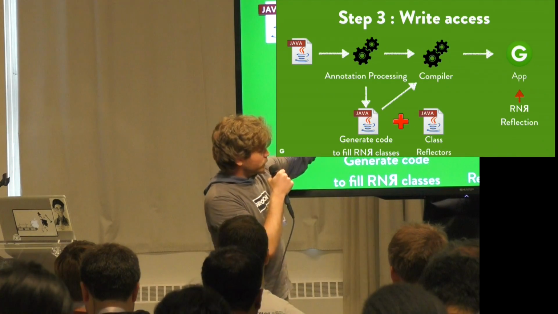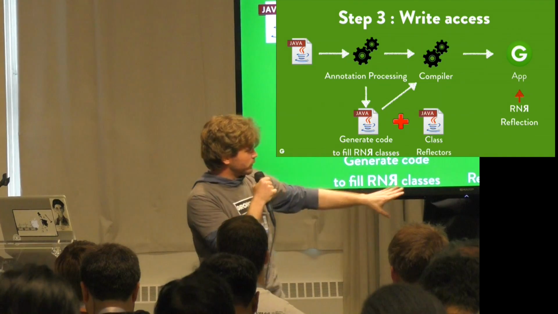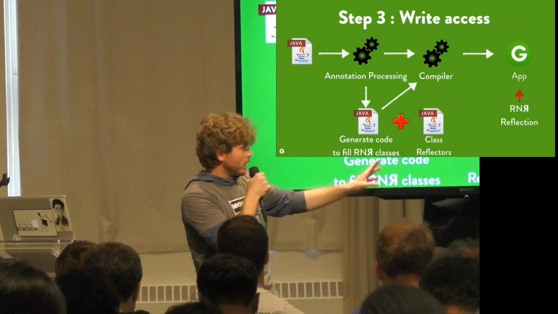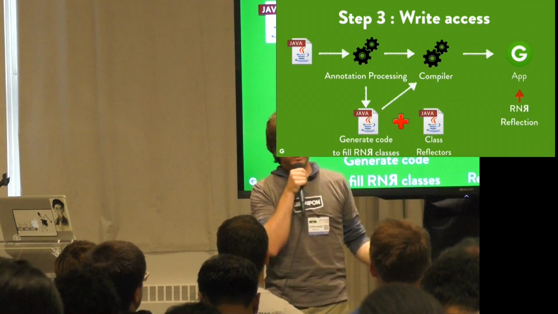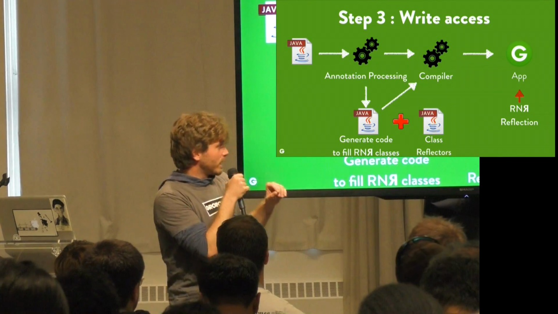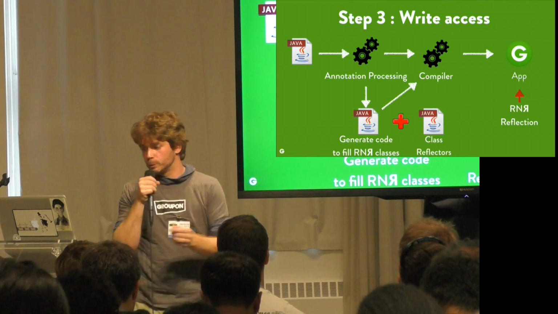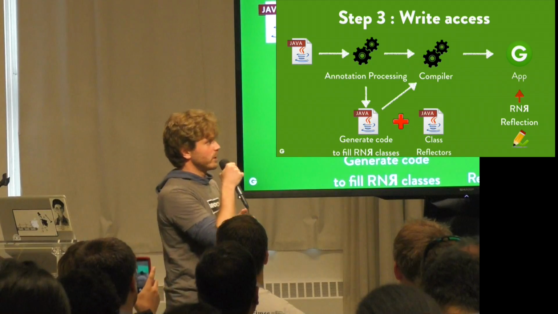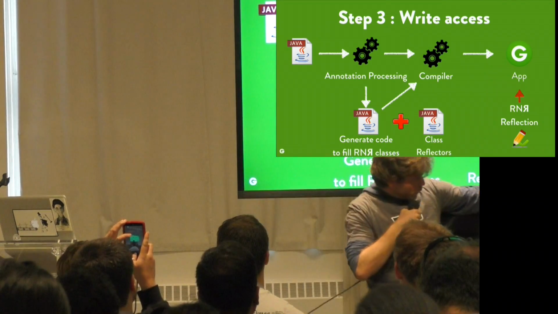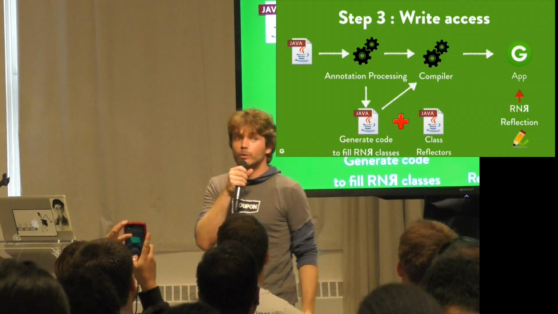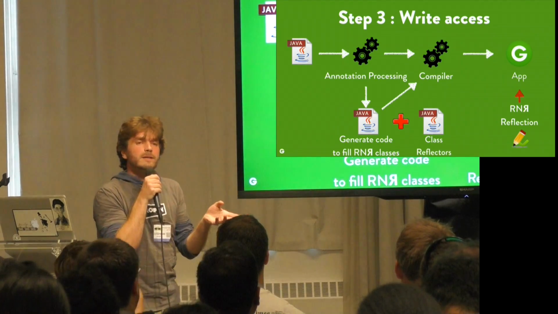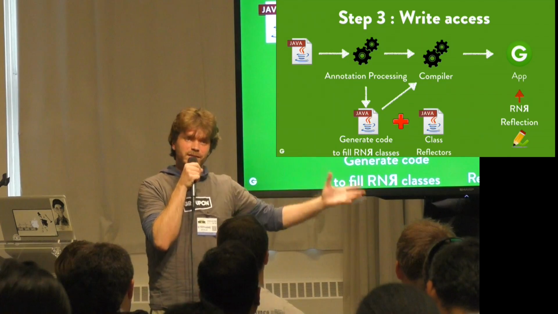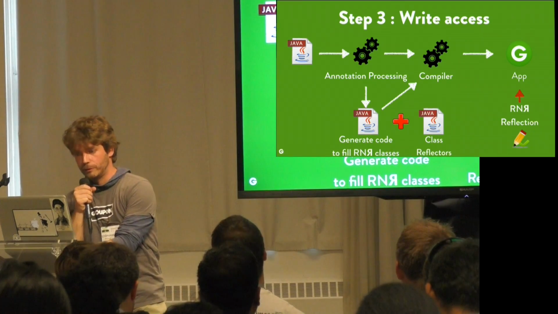So we still take your source code, generate the code in step 2 for generating field R&R classes, and we're going to also generate what we call class reflectors. Class reflectors will allow us to provide not only a read-only view of reflection during runtime, but now, thanks to the reflectors, we're going to be able to write or to modify the application via R&R reflection classes. So you will be able to access fields, you will be able to invoke methods.